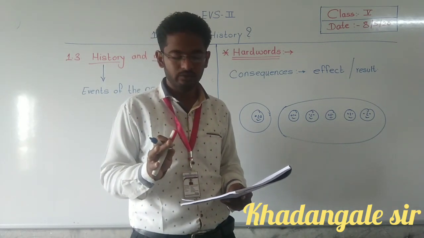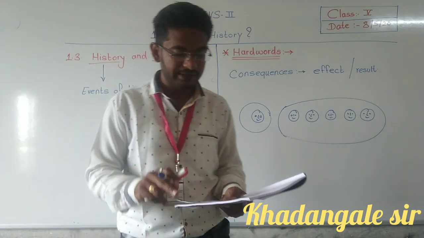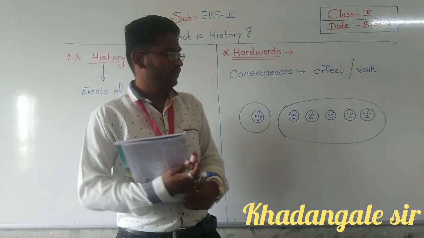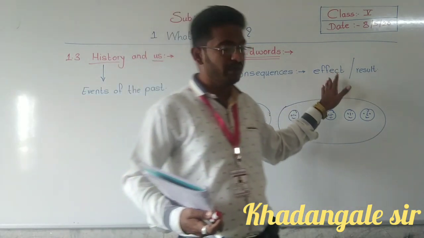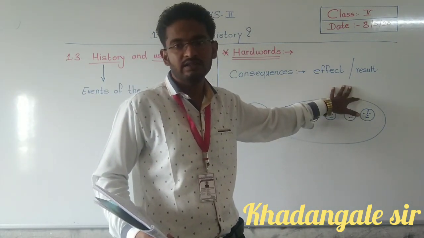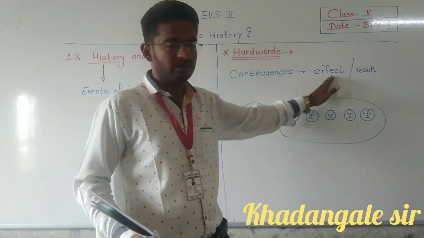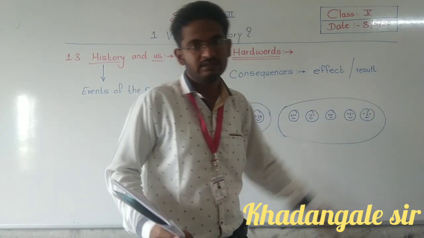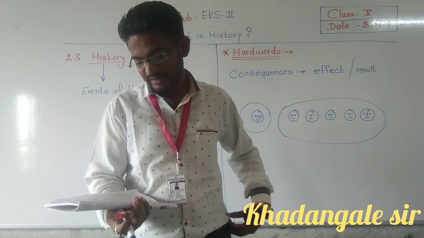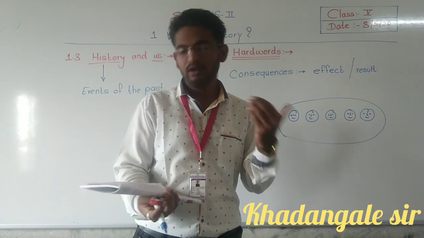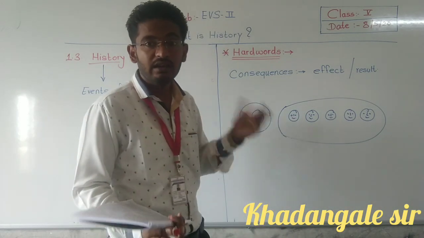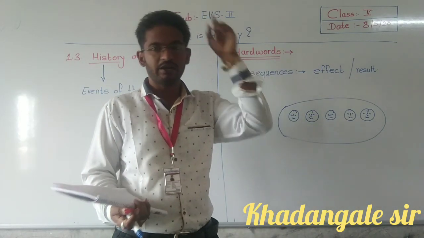Understood individual and collective? So individual or collective actions of human beings have consequences. This individual action has some effects, and collective action also has some effects or results. Here also we will get some result, and here also. They result in an environment that may be either favorable or unfavorable, in our environment.